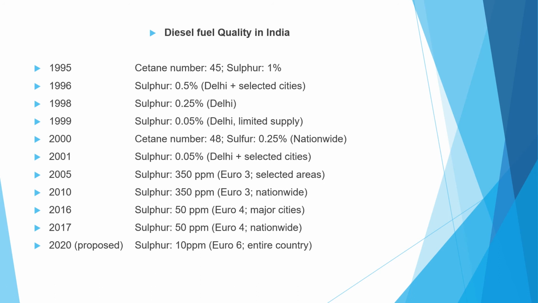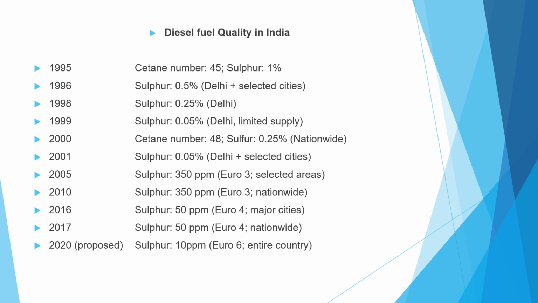In the year 2005, sulfur is 350 ppm, Euro 3 and selected areas. In the year 2010, sulfur 350 ppm, following Euro 3 and applied nationwide. In the year 2016, sulfur is 50 ppm, following Euro 4 and applied in major cities.